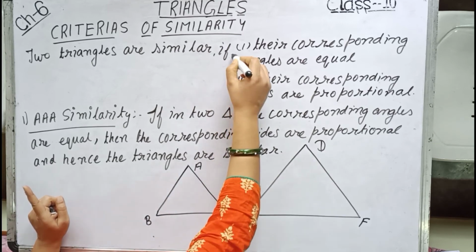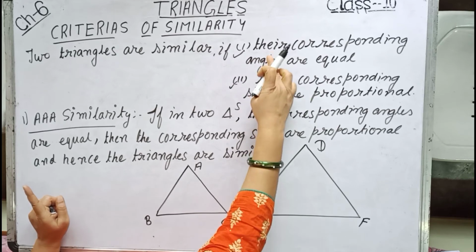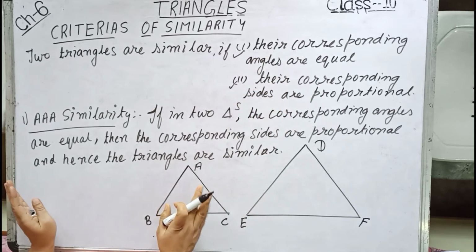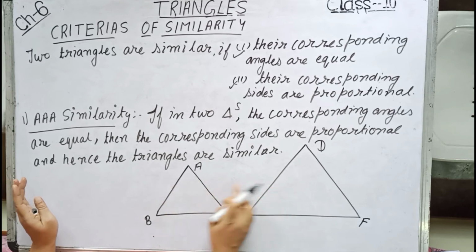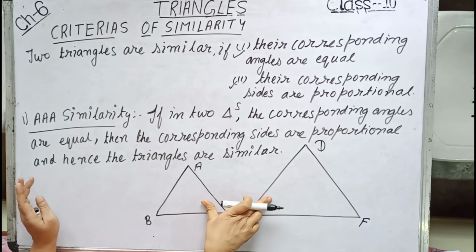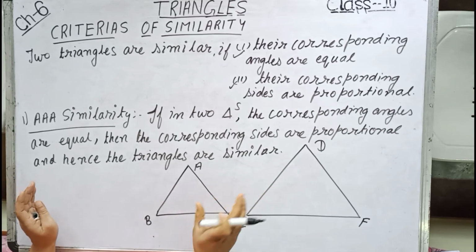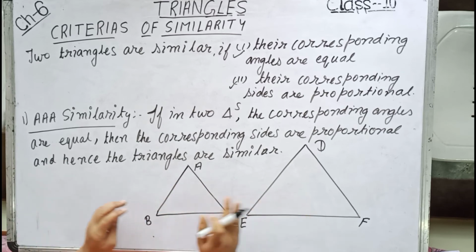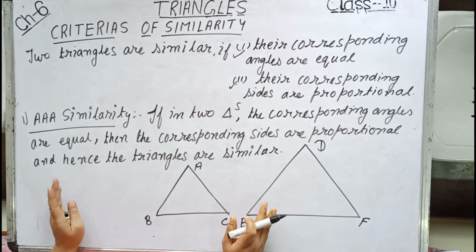Take care children, these two points. Two triangles are similar if these two conditions hold. So if in two triangles the three angles are given to be respectively equal, then we will prove that the three sides are respectively proportional and hence the triangles are similar.